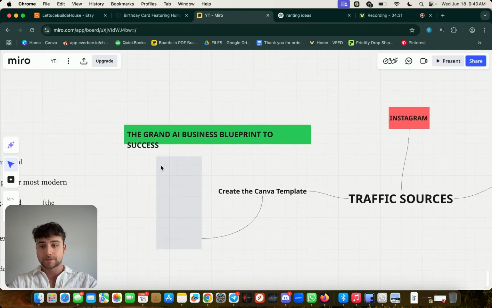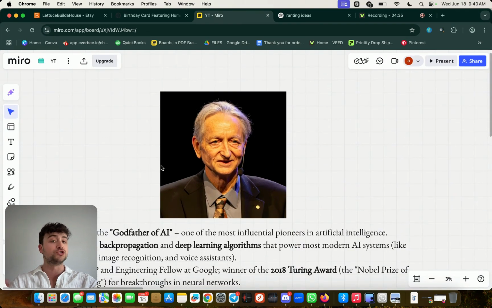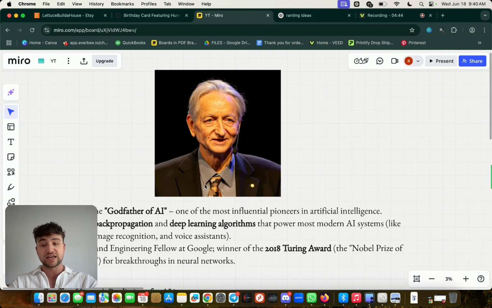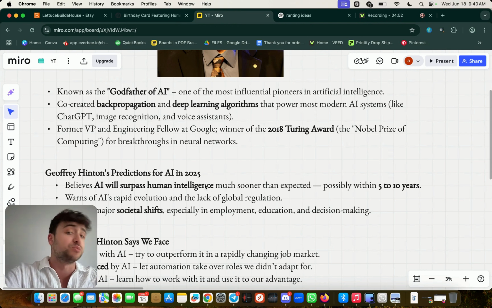So, this individual right here, his name is Geoffrey Hinton. He's like the OG. He's the pioneer behind AI, Siri on your phone, Google Maps, voice assistance, voice recognition, even image recognition, right? He is the godfather of AI. He's the first guy behind all of this. Now, his predictions, which usually are going to happen: AI will surpass human intelligence.